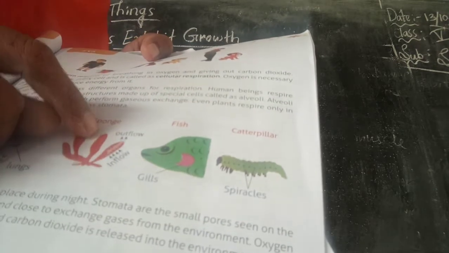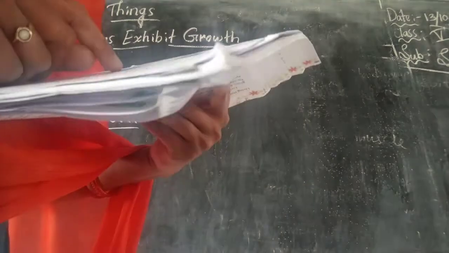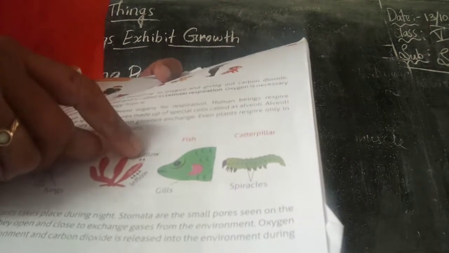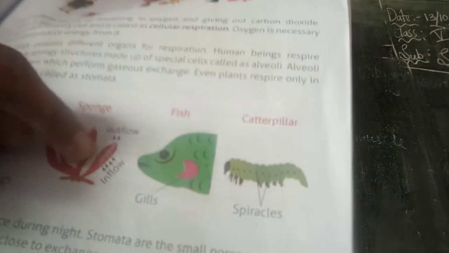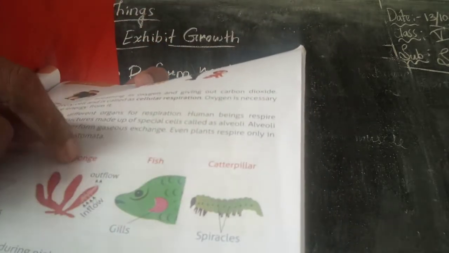So how does this sponge respire? See here how they are given. What is it? Inflow and outflow. The air passes through this small membrane. Here they are given. See what it is? Inflow and outflow. Like this the sponge respires.